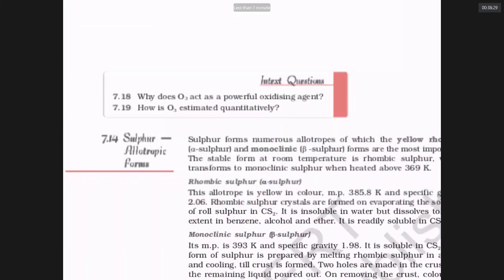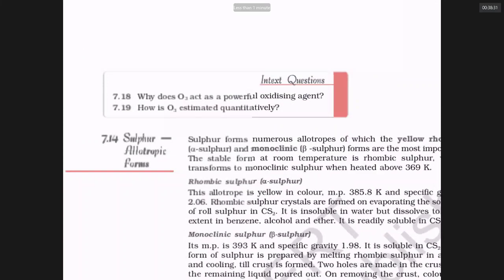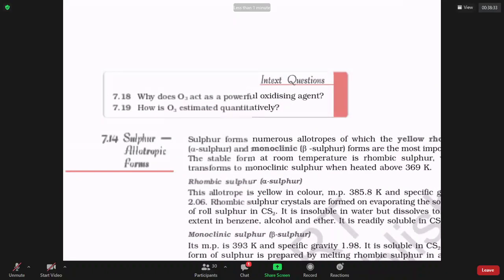Now your doubts. Sir, why is the boiling point of tellurium higher than polonium in that table? Don't ask me why. These are facts. Physical properties like melting points and boiling points depend on the way atoms are packed. The variation in packing can cause variation in melting points. Moreover, polonium is radioactive and very unstable. So don't worry about it.